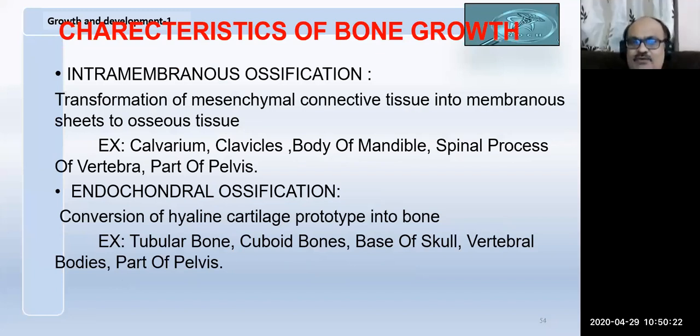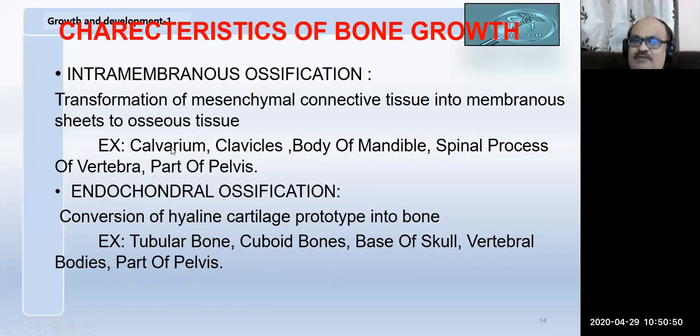So we have two types of ossification. Intramembranous ossification, where a membrane is formed, and within this connective tissue membrane we have bone. It is called intramembranous ossification. But sometimes a cartilage is formed. This cartilage is converted into bone. This is called endochondral ossification. These are the two types of classification.